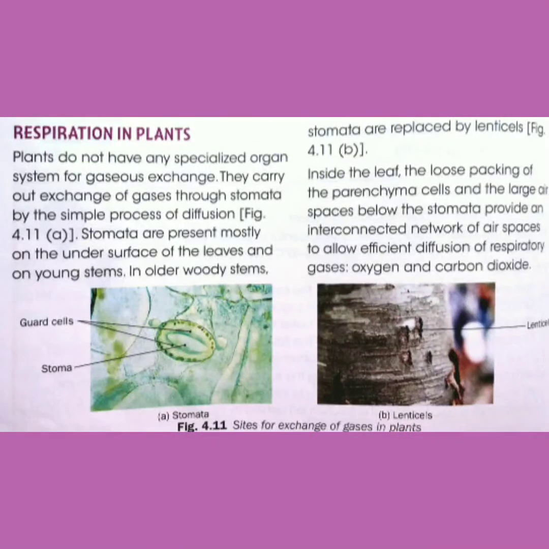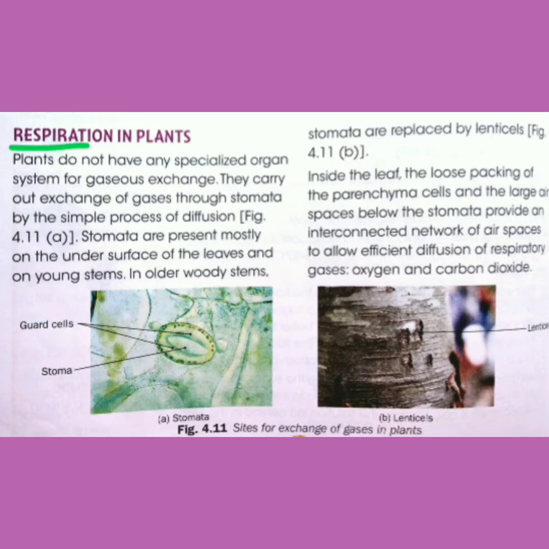Good morning, students. So today we are going to read the last part of this chapter, that is respiration in plants and the difference between photosynthesis and respiration. Respiration in plants. Plants do not have any specialized organ system for gaseous exchange.